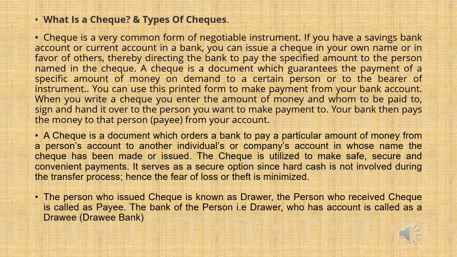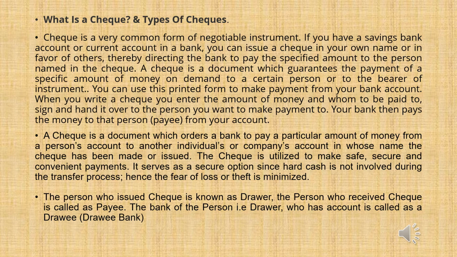The person who issues the cheque is known as the drawer. The person who receives the cheque is called the payee. The bank of the drawer, where he has his account, is called the drawee or drawee bank.